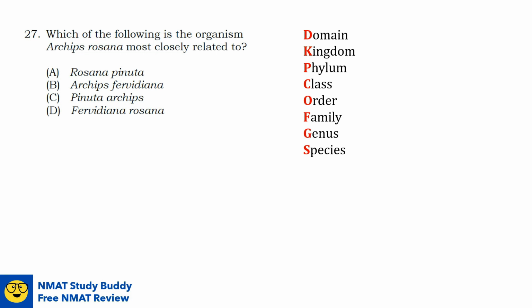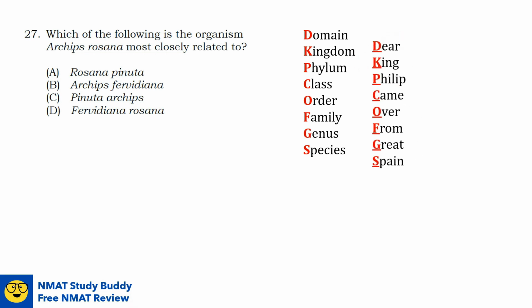To memorize the taxonomic classification system, just remember this mnemonic: Dear King Philip came over from Great Spain. Again, dear King Philip came over from Great Spain. So dear, since it starts with D, you will remember domain, then king for kingdom, Philip for phylum, and so on and so forth.